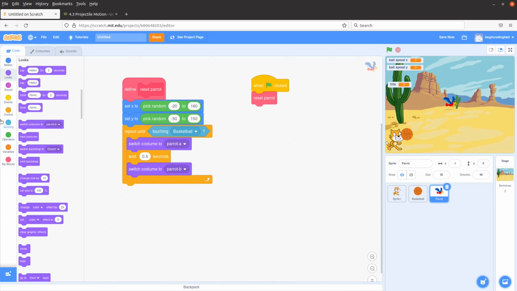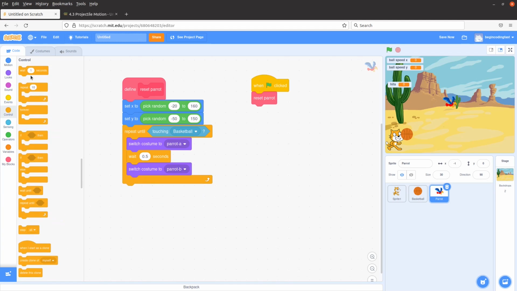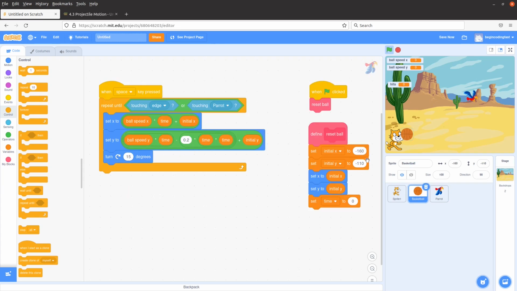Yes, Parrot B. And then I wait for another 0.5 seconds. So let me try. So you see when I click the flag, the parrot is trying to fly.